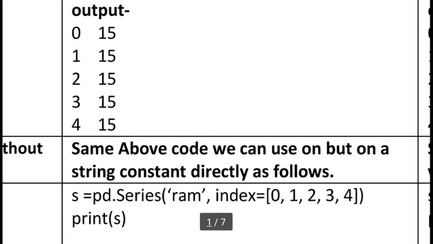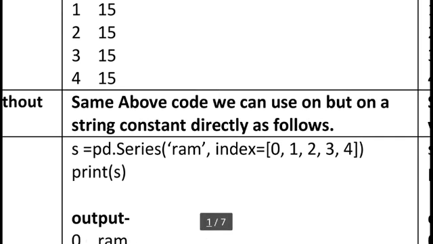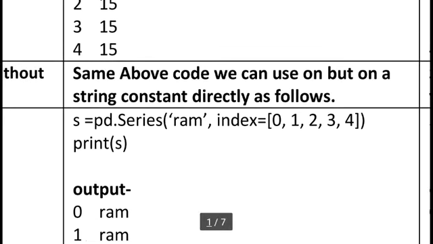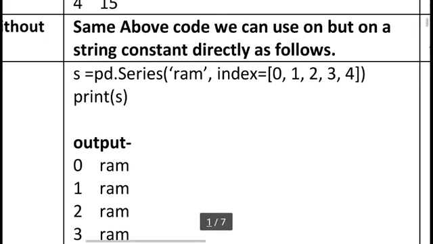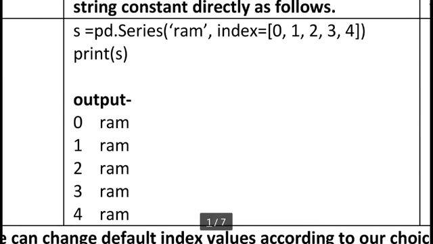Here I am using a string constant. Suppose I have a name and I want to repeat this name using the scalar value concept. So directly I am using s equal to pd.Series, Ram, or any integer or float value which you want to repeat using the scalar value concept. And here index is always used to say how many times it will repeat, starting from 0, and we can decide where to stop. Here I am using 0 1 2 3 4, meaning a total of 5 times. Here you can see print s, so this is 0 1 2 3 4.